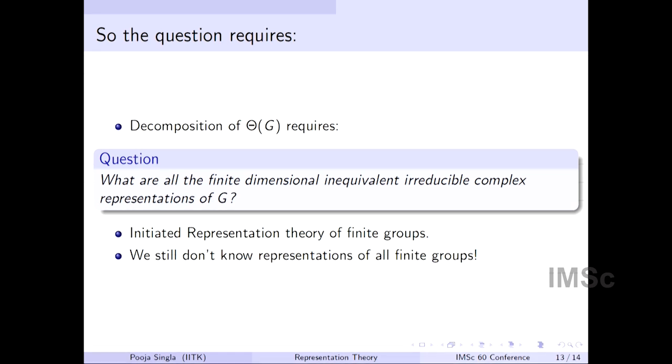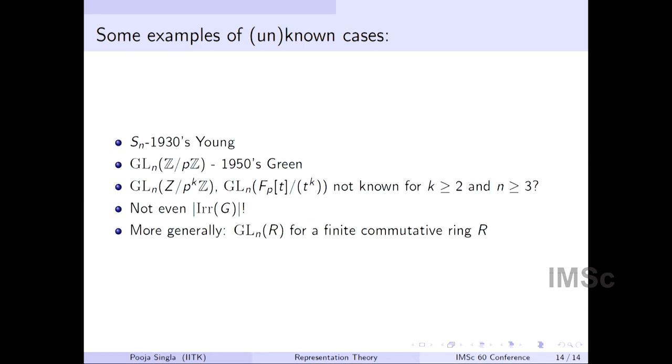Many times I have talked to people, and they say, oh, these are only finite groups, we should know everything about groups, so we should know all the representations of finite groups. That's not true, we still don't know the representations of all finite groups. So in this last slide, I think I'll be finishing much earlier, let me give you some groups where we don't know, and these are the groups that I am interested in working on. These are some examples where we know how to find the representations, and some cases where we don't. So first case is symmetric groups.